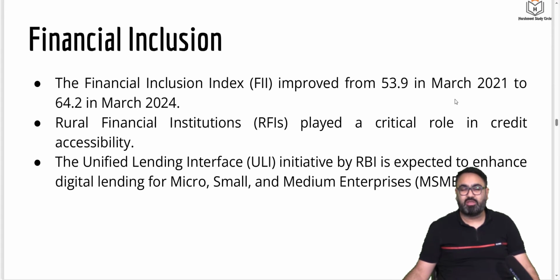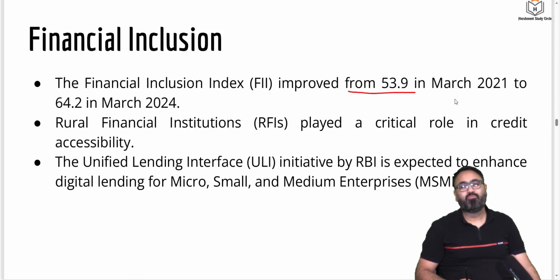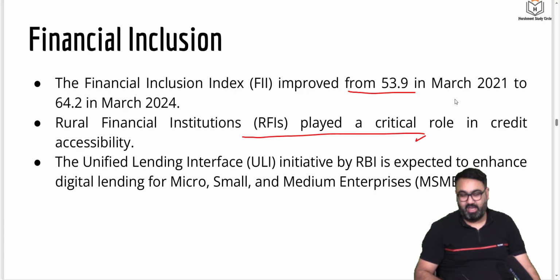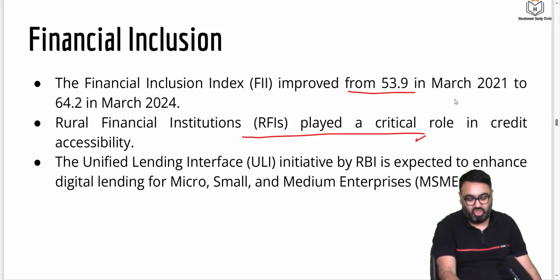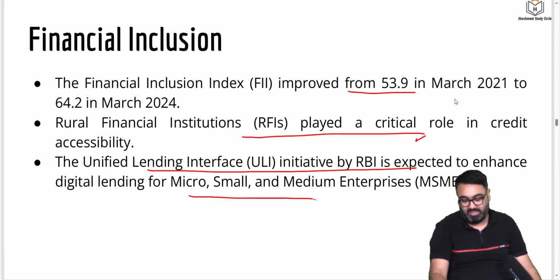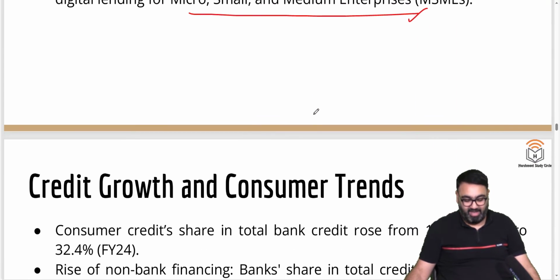Financial inclusion also was a big theme in this year's economic survey. They talked about how the financial inclusion index has improved, means more and more people are coming into the financial sector. They are now operating their own bank accounts. They are now a part of India's growing economy in the formal sector. Rural financial institutions also played a good role in making sure that loans are given out to people who are living in far off areas, not just in the urban areas. We also had the Unified Lending Interface by the RBI, which enhanced digital lending for MSMEs. So MSMEs, the small and medium enterprises, were also given loans on much better conditions through the banks.